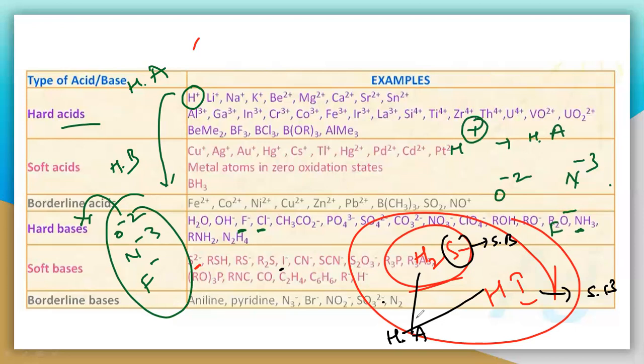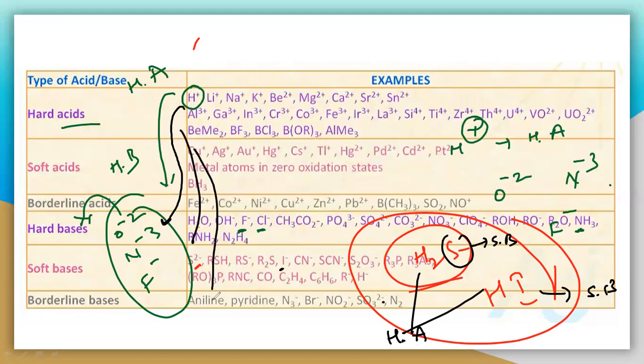So they do not form hydrogen bonding. Simply, the hydrogen bonding forms a stable compound. By forming hydrogen as a hard acid, which is binding with the hard base, that is this hydrogen plus, that is proton H plus, which must bind with O minus 2, N minus 3, and F minus, then only it makes a hydrogen bonding. Because they are both hard acid and hard base.